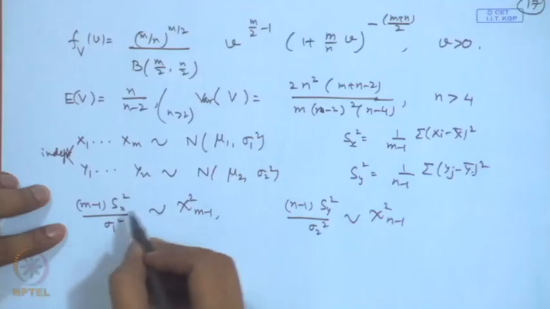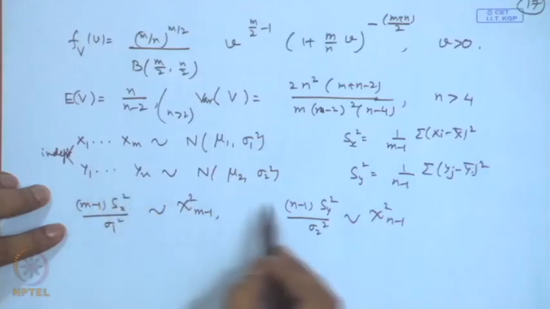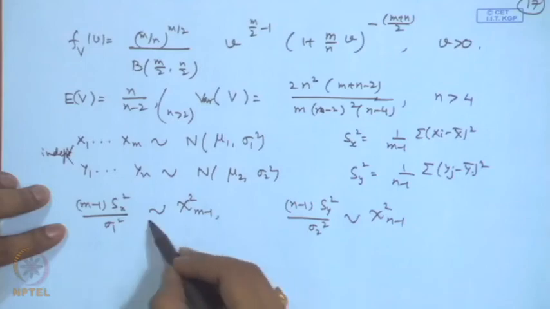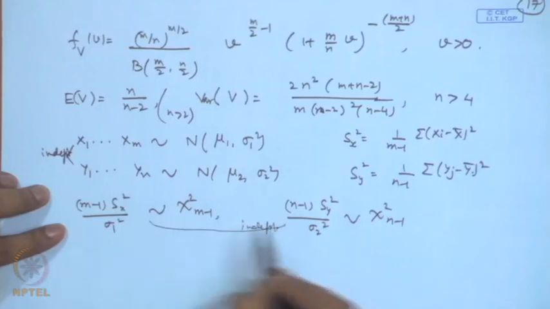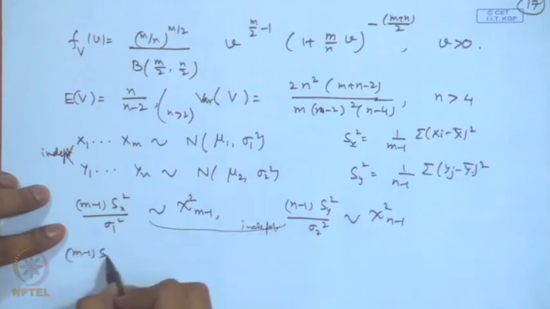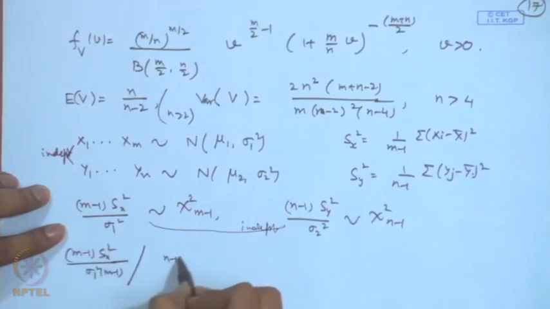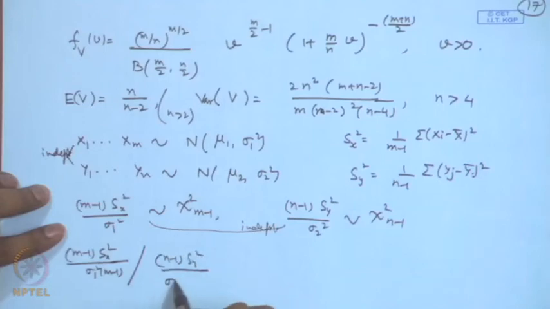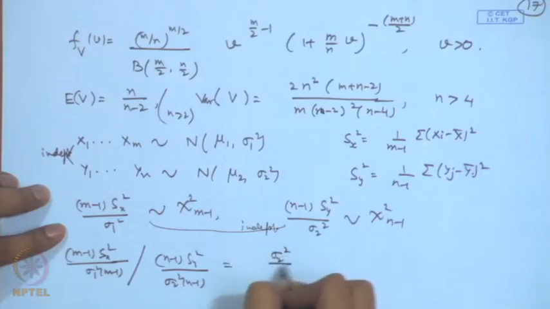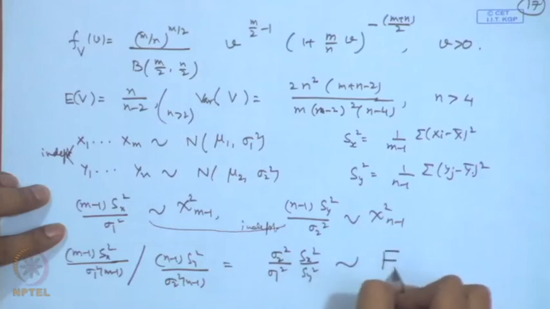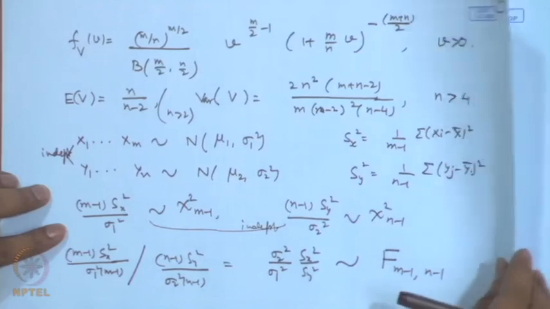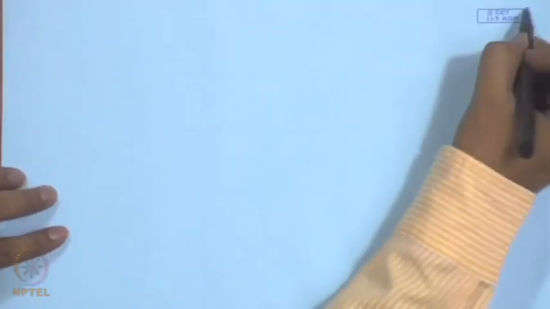So, if the samples are independent, then these two variables are independent. If I consider the ratio (m minus 1) S x square by sigma 1 square into 1 by (m minus 1), divided by (n minus 1) S y square by sigma 2 square into 1 by (n minus 1), that is equal to sigma 2 square by sigma 1 square times S x square by S y square, and that will follow f distribution on m minus 1, n minus 1 degrees of freedom. So, f distribution is a sampling distribution.